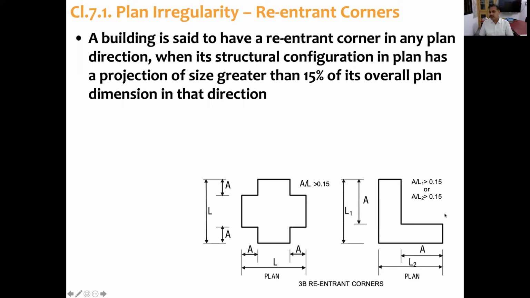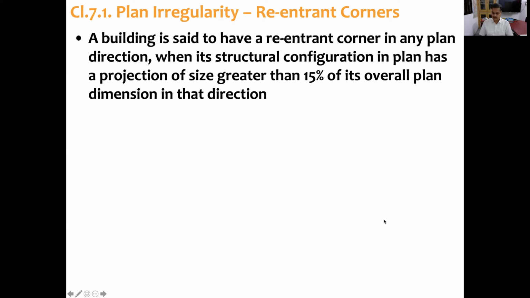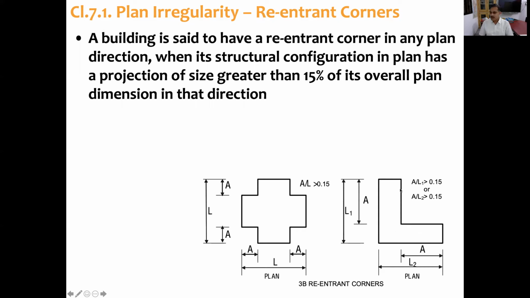And if you look at another plan, the L-shaped plan, the same definition holds good here. A, the dimension of one arm of the building, divided by the total plan length in that direction, if it is greater than 0.15, the building is said to have reentrant corners.